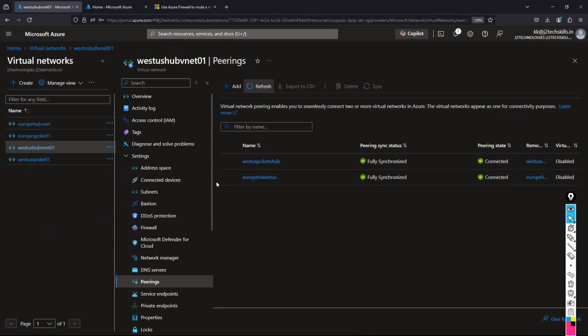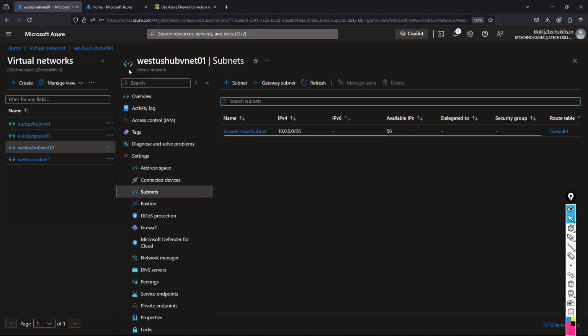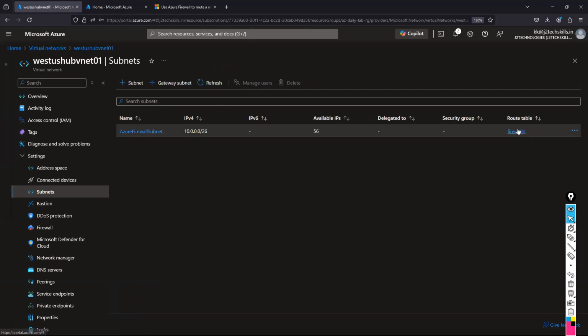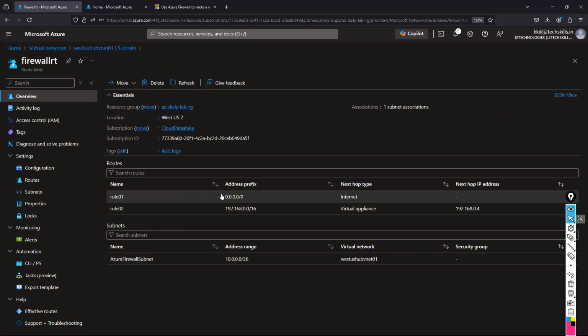And next, the subnet level. If you go to the subnet level, I mentioned the firewall's route table. You can see here the firewall subnet level. At the firewall subnet level, I defined the firewall, and I clearly mentioned any traffic should go to the internet.